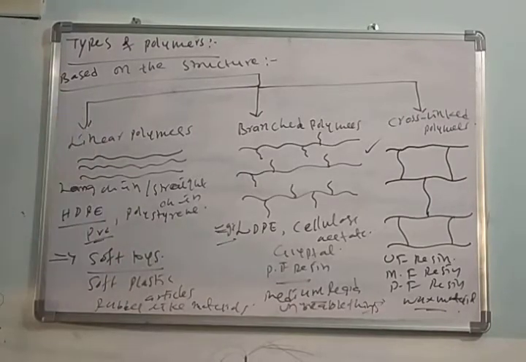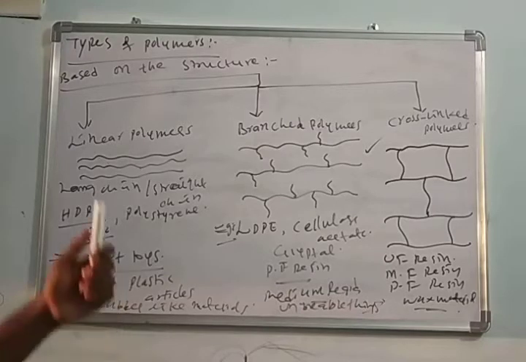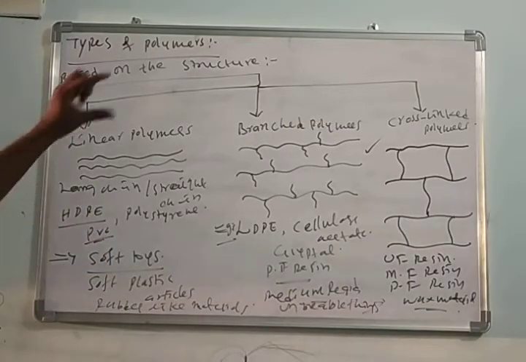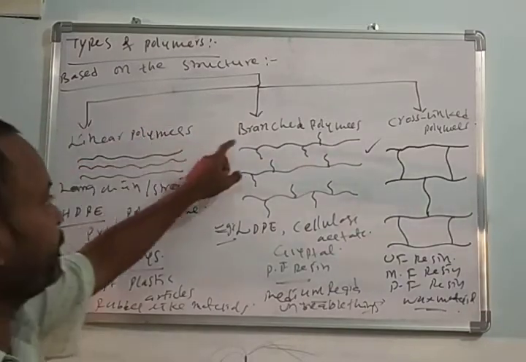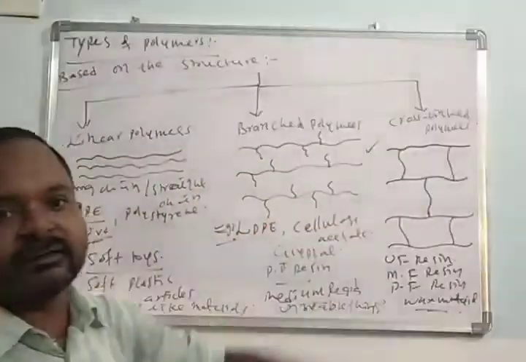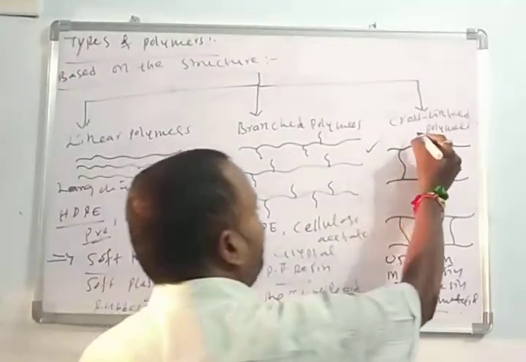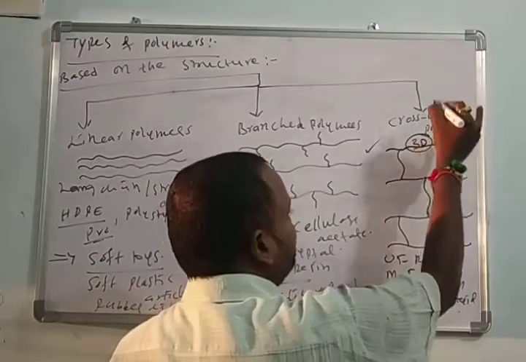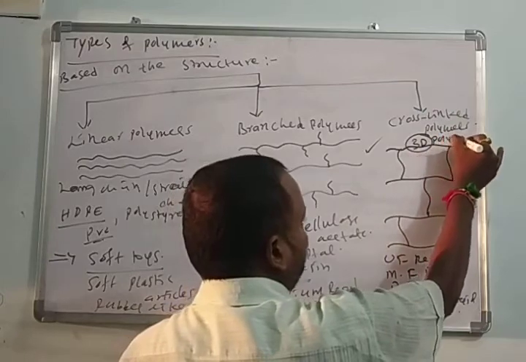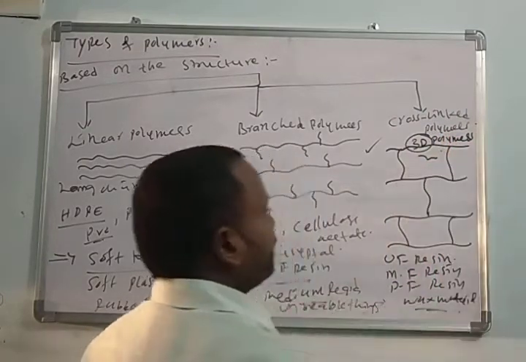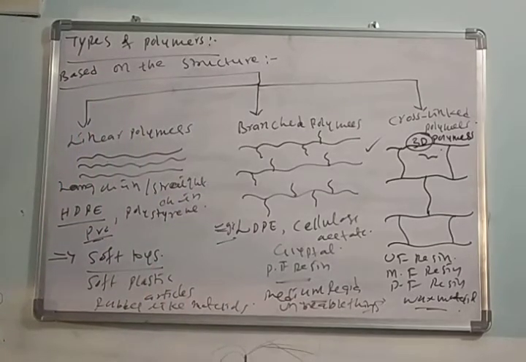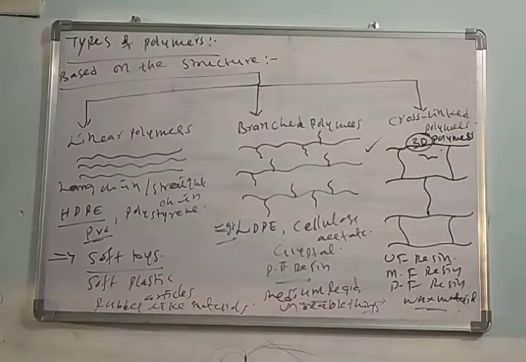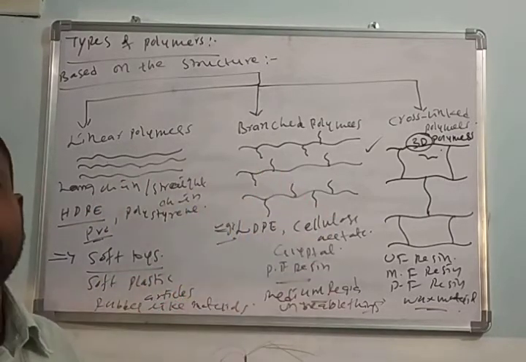This is about the types of polymers based on the structure. Based on the structure, polymers are classified into 3 types: linear polymers, branched polymers, and cross-linked polymers. Cross-linked polymers are also called 3-dimensional polymers. We discussed different types of polymers.